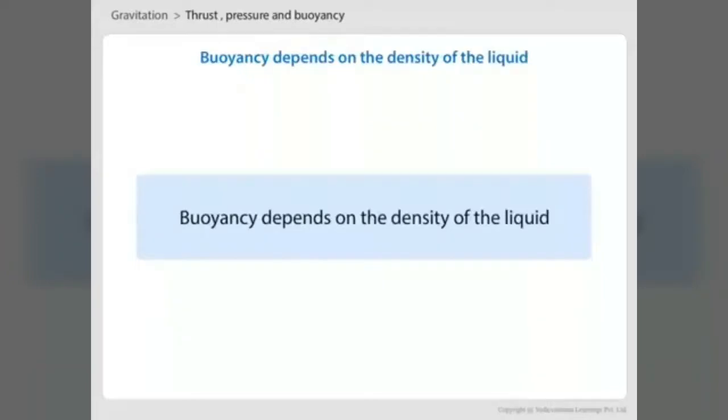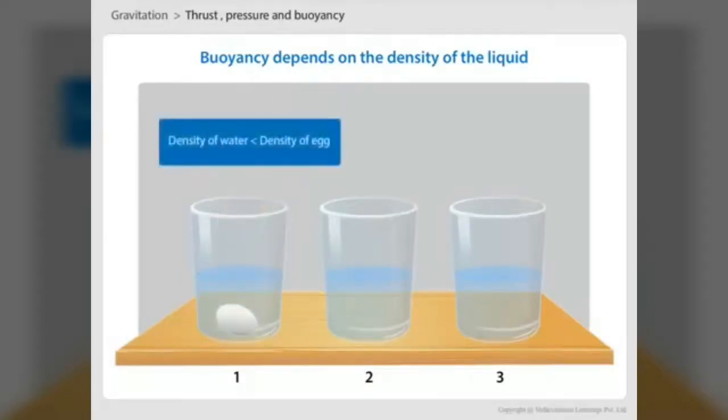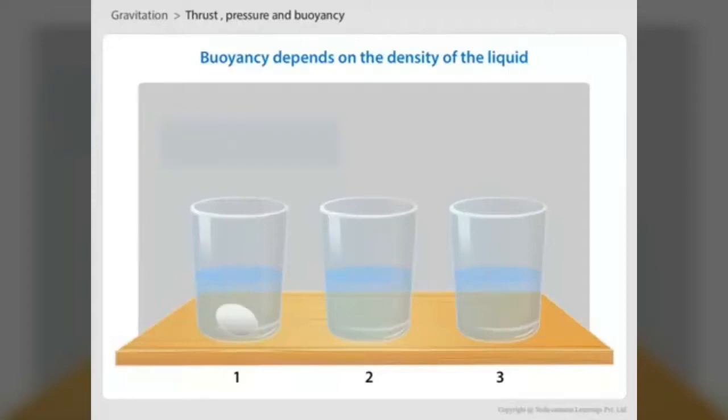Buoyancy depends on the density of the liquid. Let us do an experiment to prove this. Take 3 glasses of water. Water level in each glass should be the same. Drop an egg in the first glass. Here, density of water is less, so it exerts less buoyant force. Hence, the egg will sink and settle in the bottom of the glass.